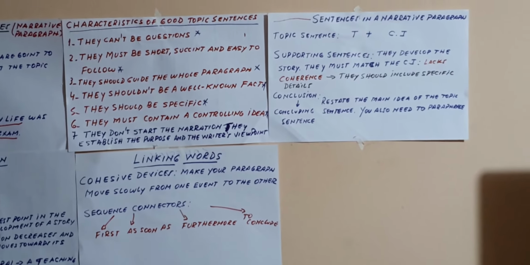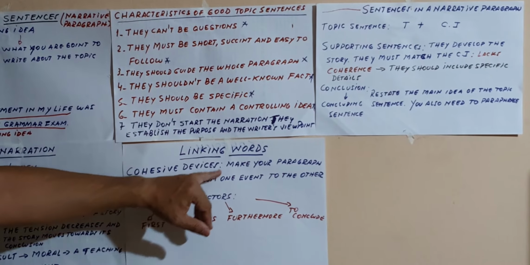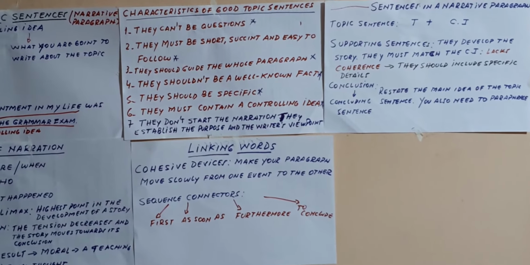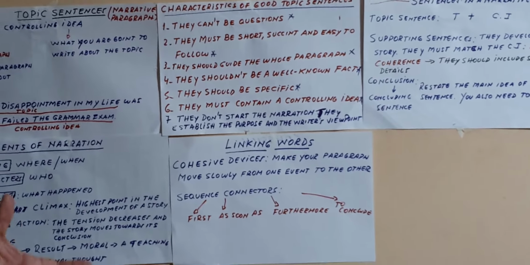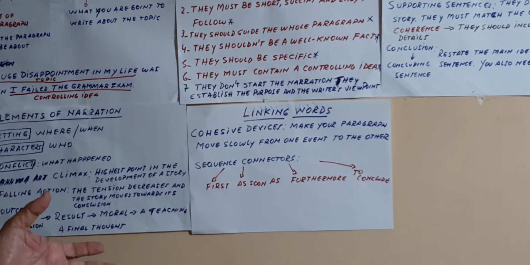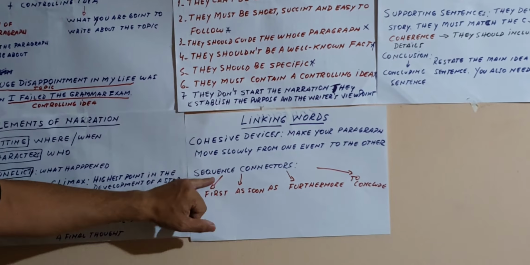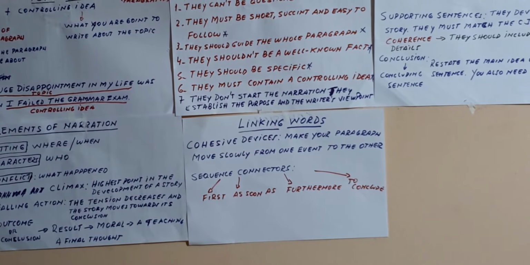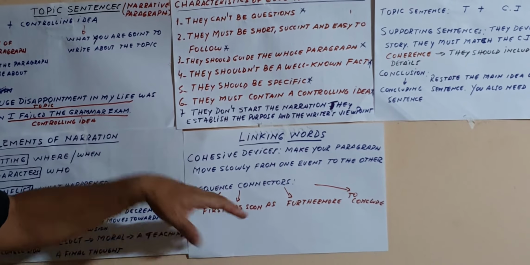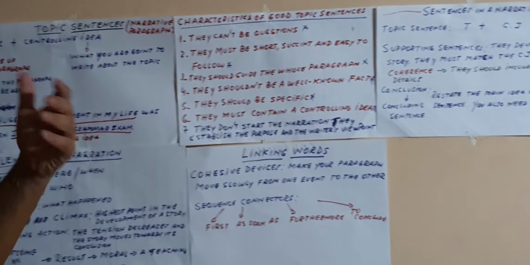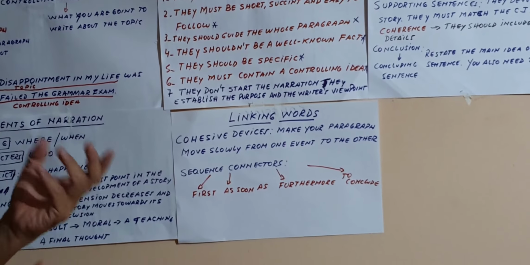Coherence is the relation between ideas, and cohesive devices make your paragraph flow smoothly from one event to the other. You are going to use sequence connectors in chronological order as well. For example, first, second, third, as soon as, furthermore, moreover, to conclude, all things considered.